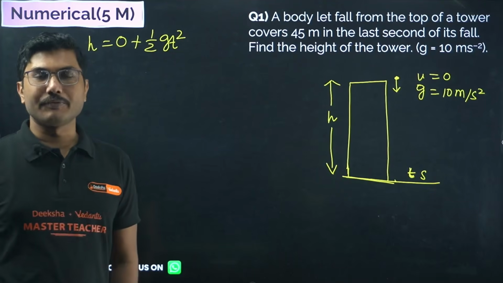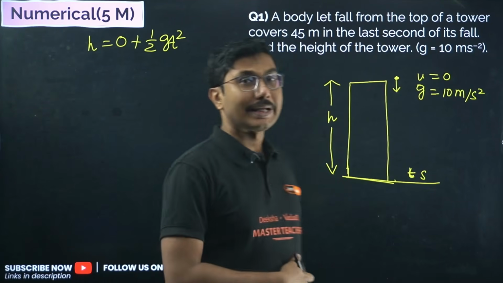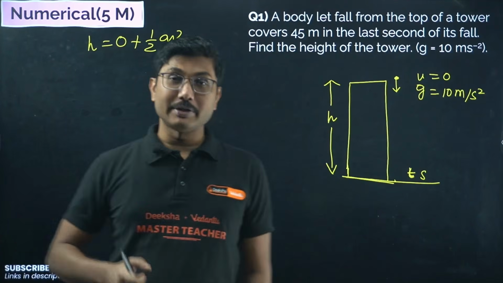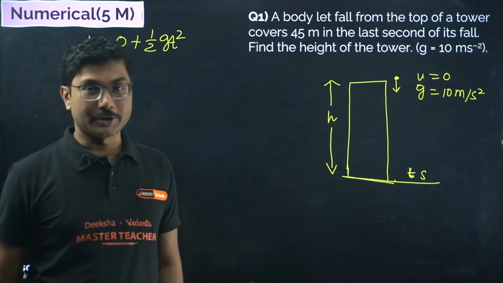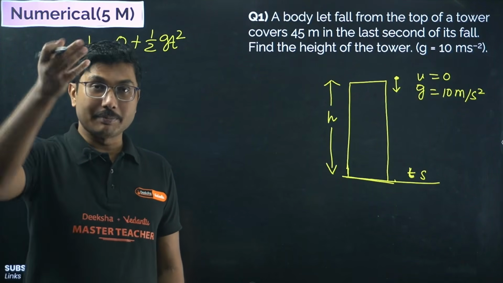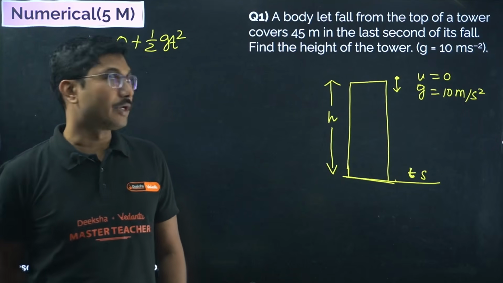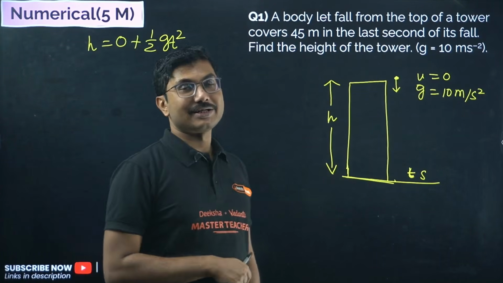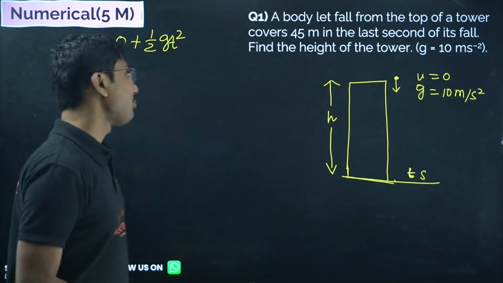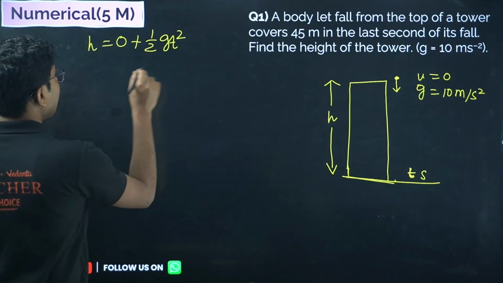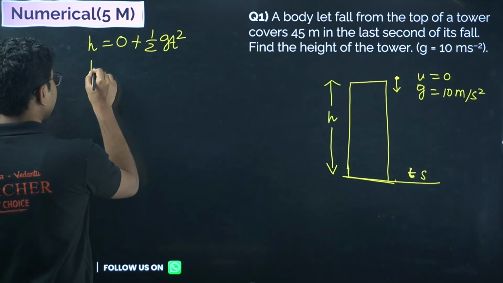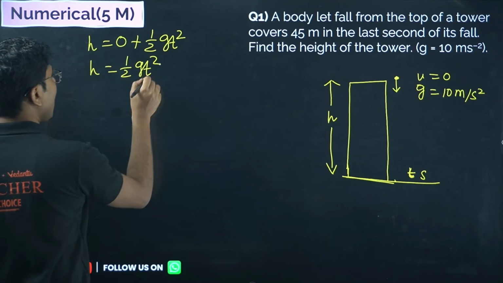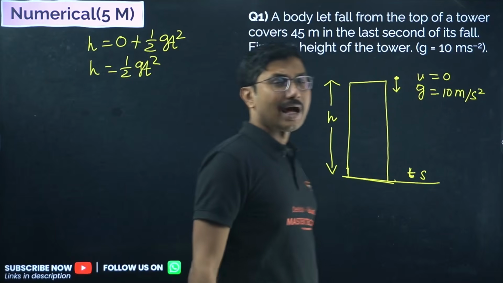Some students get confused about why in projectile motion we take g negative, but in normal cases we take g positive. You have to understand the direction of motion. In projectile motion, the ball goes up and gravitational acceleration acts downward. In this particular case, the ball is moving downward and gravitational acceleration is also downward. That's why it is positive. So this is the first equation: h is equal to half g t square. Now if we can somehow find this t, then our problem is solved.